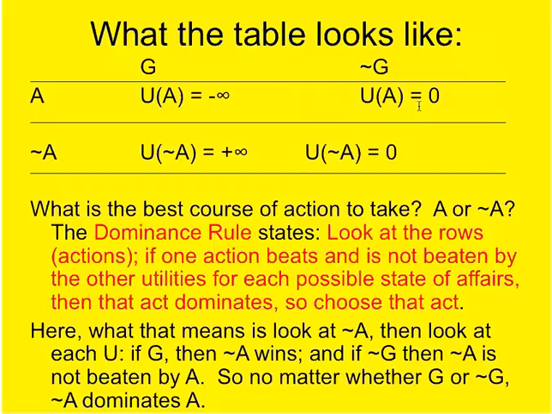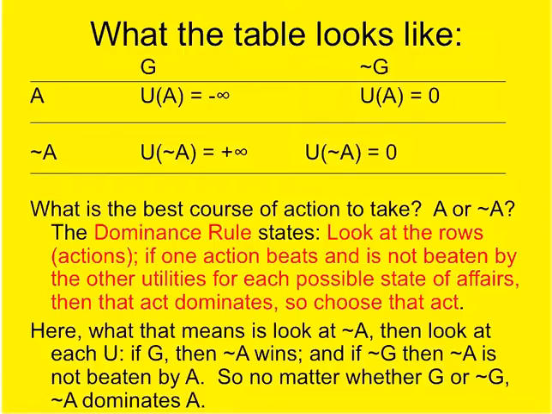Think of sports teams. If you're a truly dominant team, then you beat all other teams, or there are ties. There are no cases where you lose a game. That's basically what the dominance rule is saying. Okay? So in this case, you can apply it. If this were, let's say, 1 and that were 0, then there wouldn't be dominance, because even though it beats in that case, it is beaten in the other case. If this were 1 right here in the first slot, it's beaten by the other, so there is no clear dominant act. There may be a preferred act, but that's not the same as dominance.